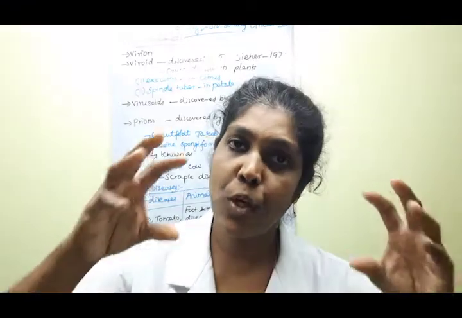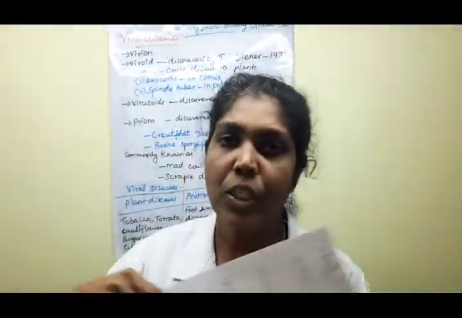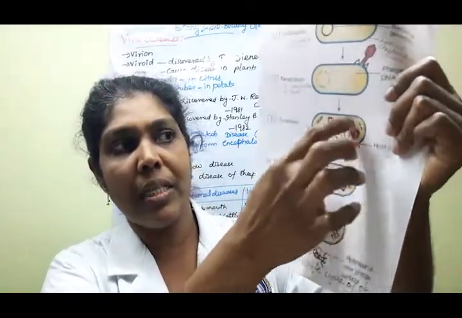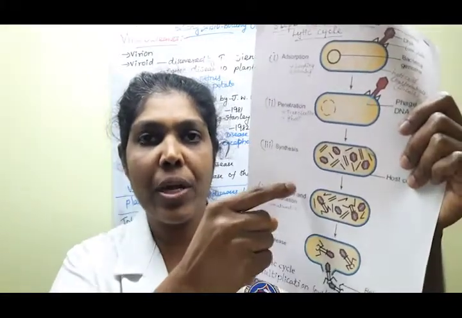So these are the individual parts: there is a protein coat, a tubular part, and tail fibers. These separate parts are present. Clear, children? In the synthesis step, the parts are made separately.